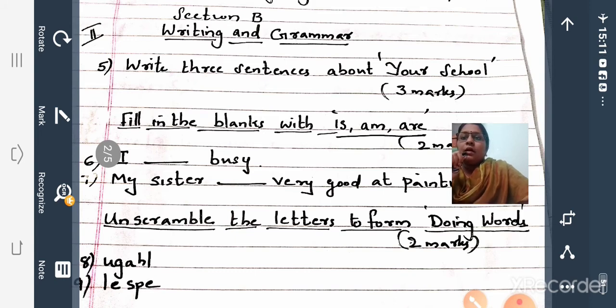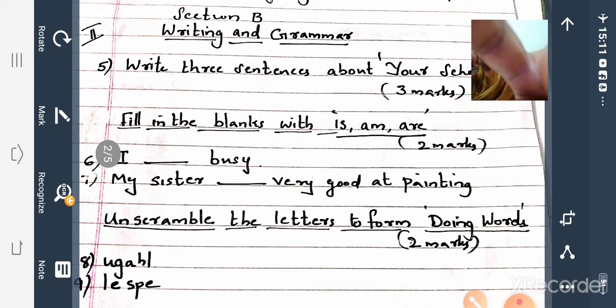Okay, then fill in the blanks with is, are. So in that section, 2 questions, 2 marks. Page number, grammar text, page number 25. It is given. Okay, so there are 6 sentences in that section. And study all those 6 sentences carefully. From those 6 sentences, 2 questions will come.